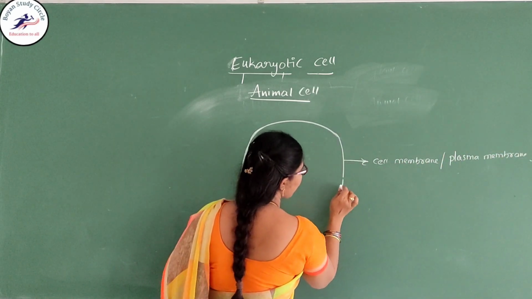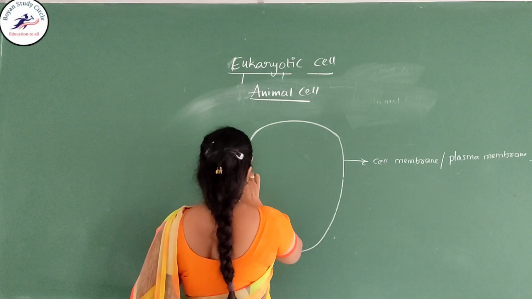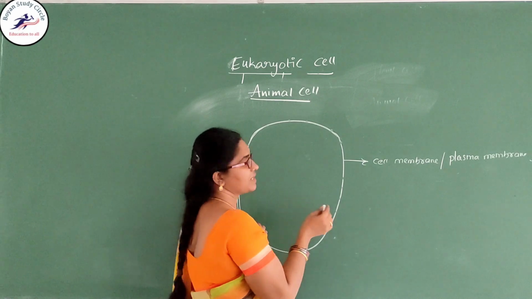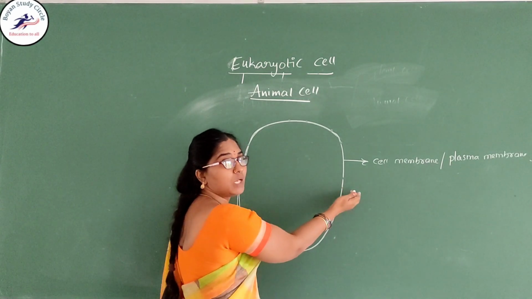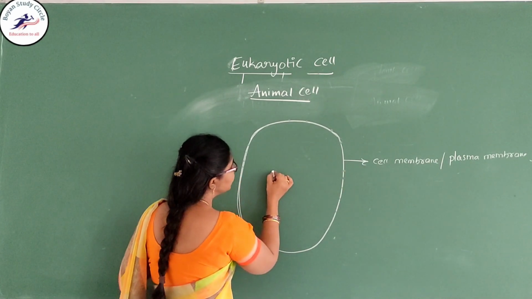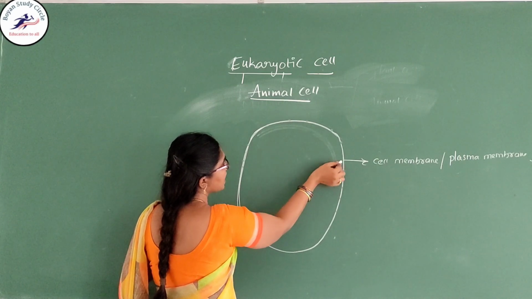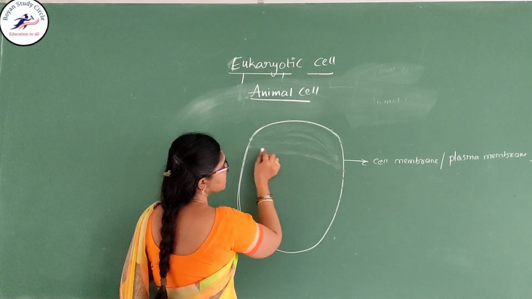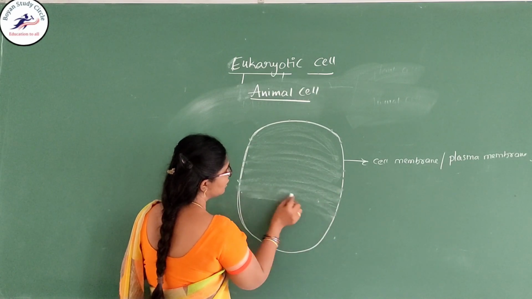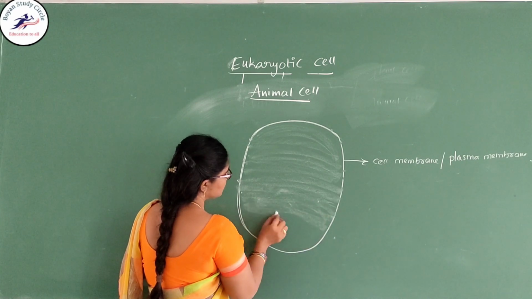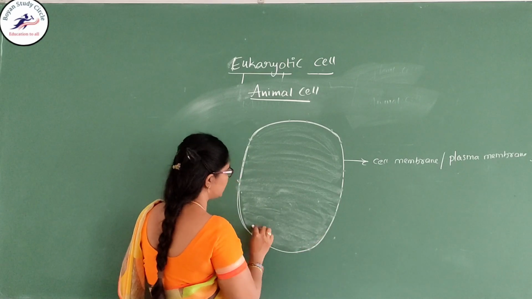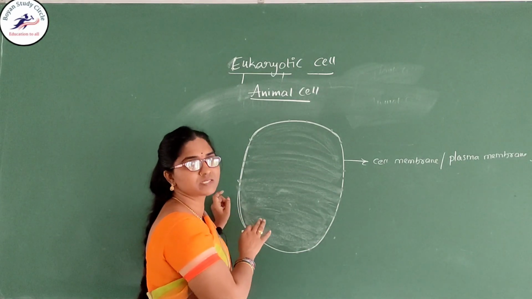This plasma membrane has some channels on it. It is not continuous. Some pores are present on the cell membrane for the entry of molecules inside and outside. In the middle of the cell, a gel-like substance is present. This is called the cytoplasm. The animal cell is circular or oval in shape. Animal cells differ in their shapes, but a typical cell is like this.